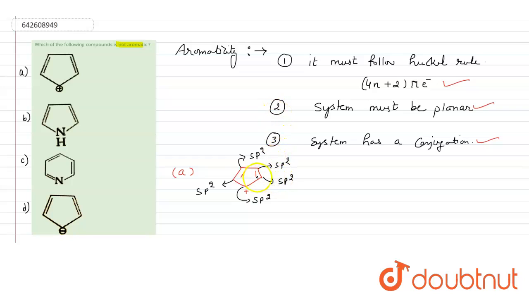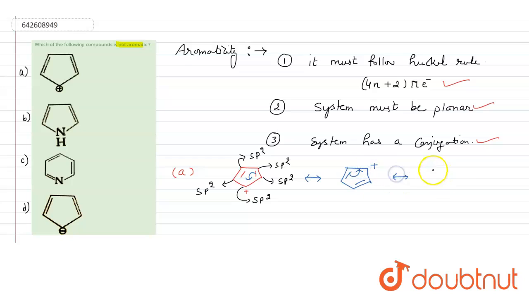And you can see there is a conjugation in this system. So it has a conjugation also. If I do it like this, the conjugation will look like this: the bond comes here, and the positive charge moves here, and again here.